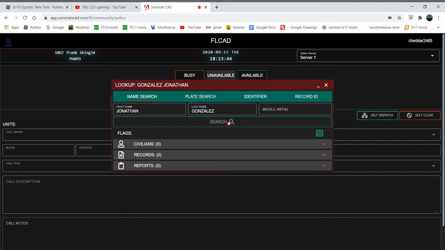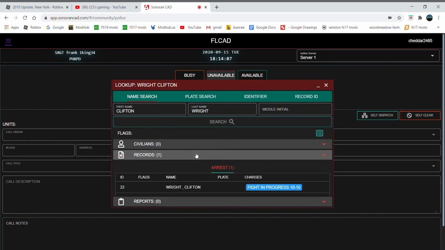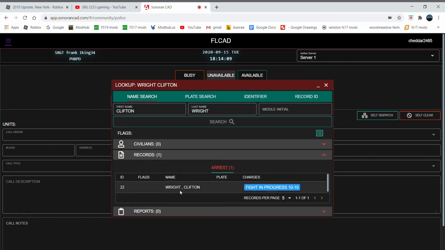Let's say we want to look up them. No one. Okay? So now we want to look up Clifton, and then we're just going to type in right. We're going to search that up. So 1 record. So he went to jail.